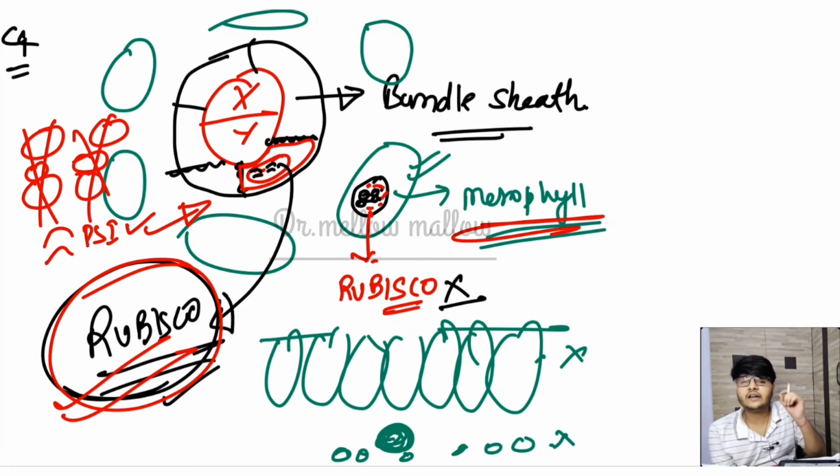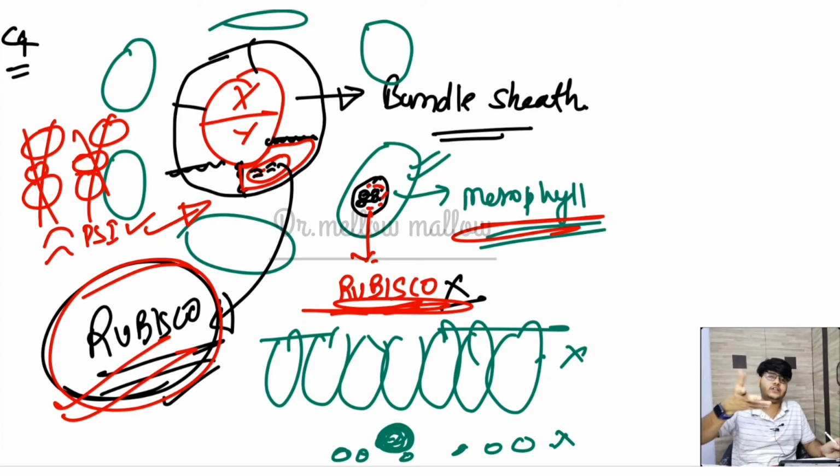So there is a risk of producing oxygen by the light reaction because PS2 is present, and with the help of non-cyclic photophosphorylation, the Z scheme, oxygen will be produced, and that is why Rubisco is not kept here. This enzyme has a very high risk because it will ultimately lead to photorespiration, and you know that the C4 plant is very much advanced. So everything is happening just to keep in mind that wherever Rubisco is present, oxygen will not be there. Okay.